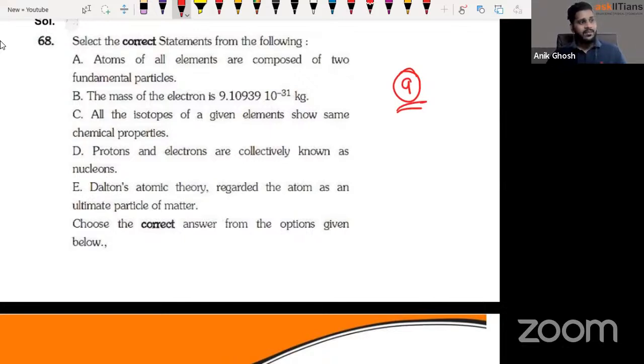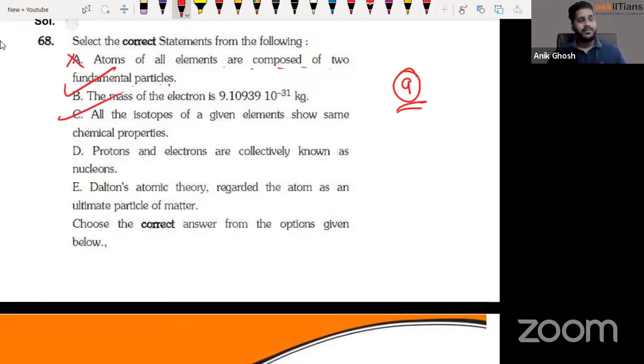Atoms of all elements are composed of two fundamental particles. Guys, this is really very simple, isn't it? Proton, neutron, electron. We know that 3 fundamental particles are there. Clearly wrong. The mass of electron, 9.1 into 10 to the minus 31, class 9th, right? That is when we learned it.